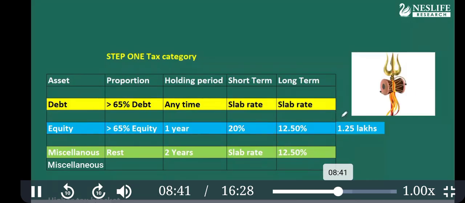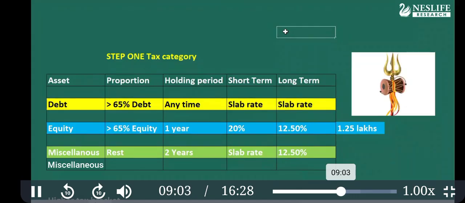Now there is one more provision in the income tax for the small investor. If you gain long-term capital gain, the first 1.25 lakhs of capital gain will be tax free.